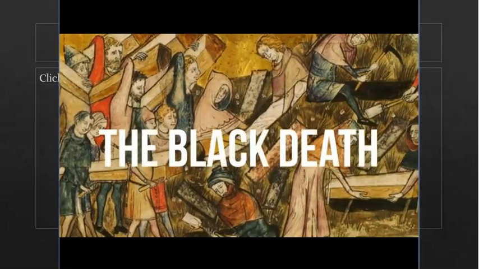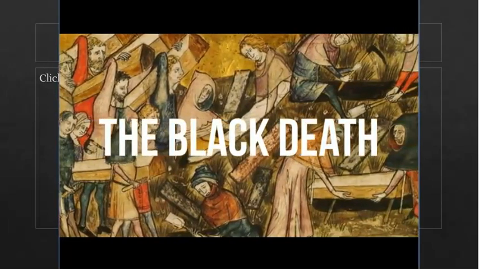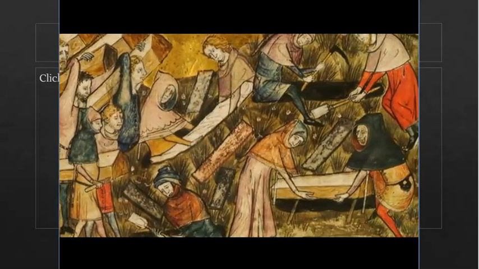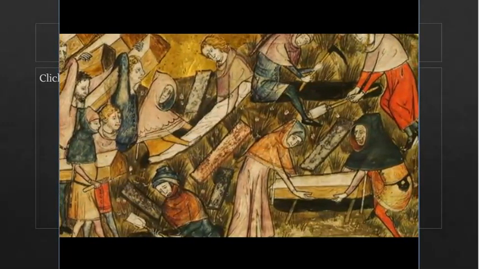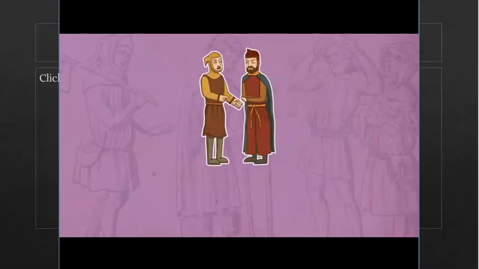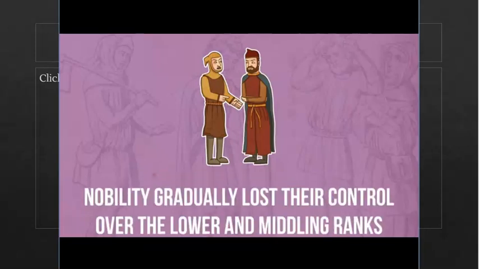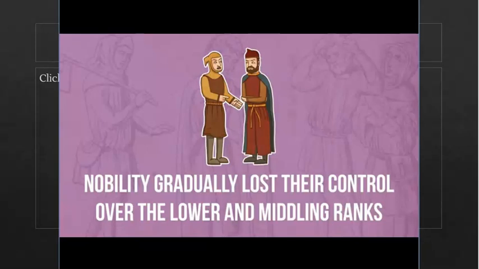Secondly, the Black Death, which arrived in England in 1348, significantly reduced the population available to work the land. Those who were lucky enough to survive the epidemic had increased bargaining power and could increasingly choose where they worked and demand higher wages. This meant that the nobility gradually lost their control over the lower and middling ranks in society.